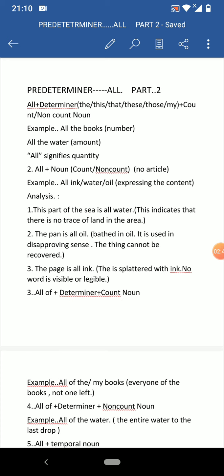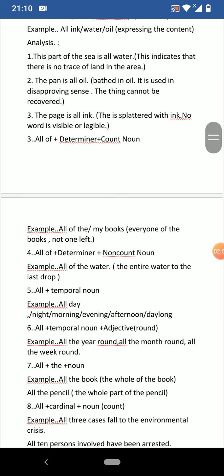Next usage, all of. That is an of construction. All of plus determiner plus count noun. Example, all of the books or all of my books. This implies every one of the books, not even one left. All of the books means every one of the books. All of my books, everyone, one by one. Not a single book is left.